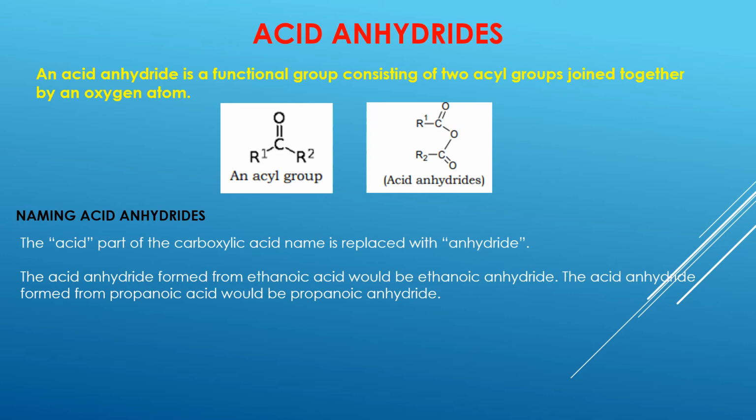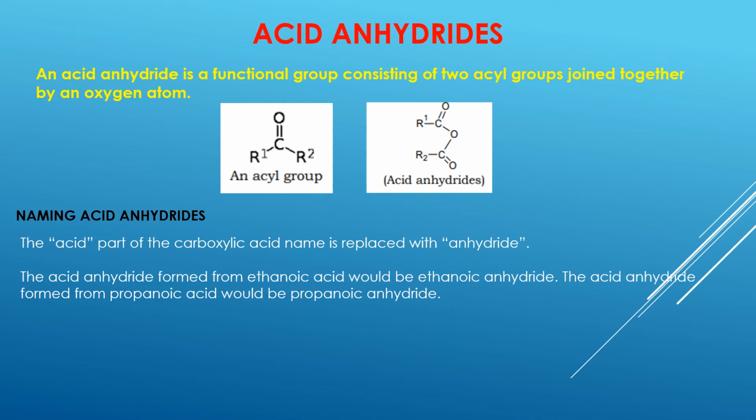Now let's have a look at how acid anhydrides are formed from the carboxylic acid. But first of all, it's the naming part that we have to remember. The acid part of the carboxylic acid name is replaced with the word anhydride. So if we have a 2 carbon ethanoic acid, the acid anhydride will be ethanoic anhydride.